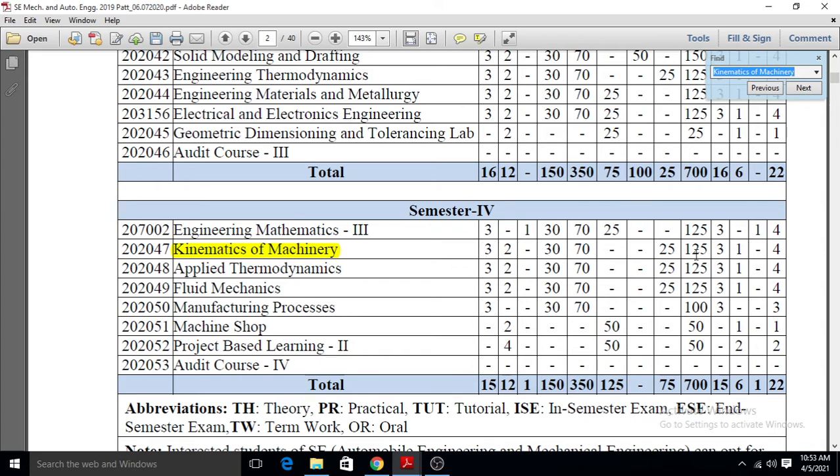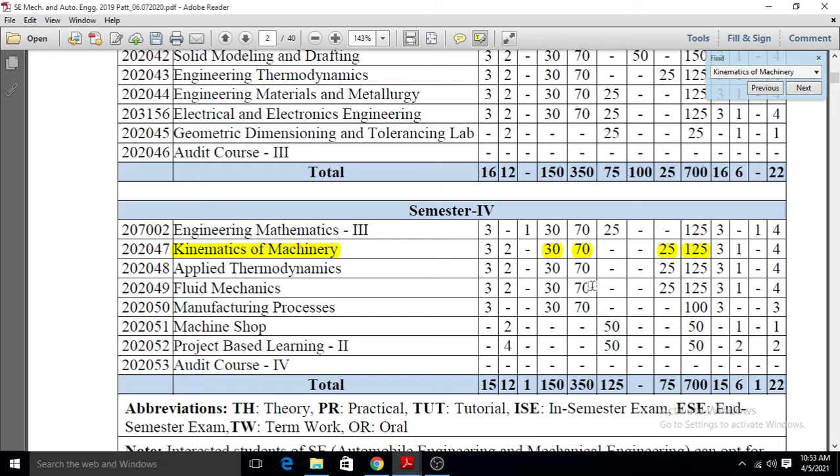This subject consists of a total of 125 marks. Out of these, there are 25 marks for the external oral and 100 marks for the theory examination. The 100 marks theory examination is divided into a 30-70 pattern.